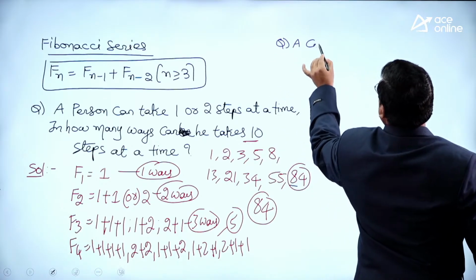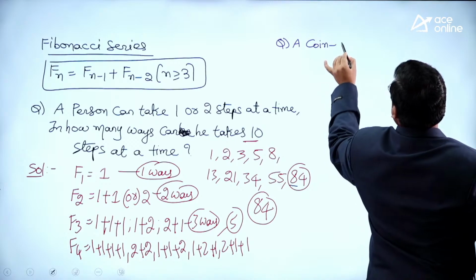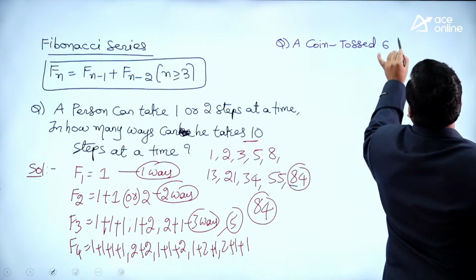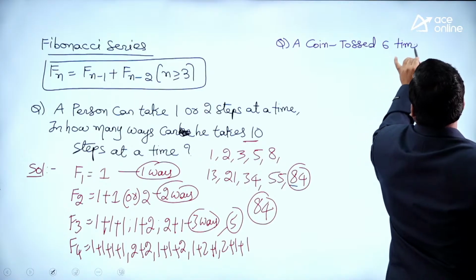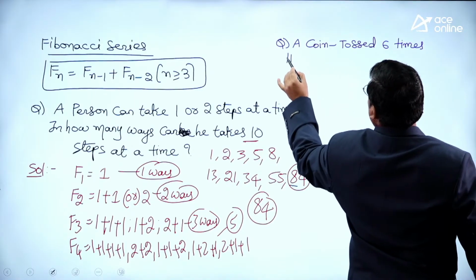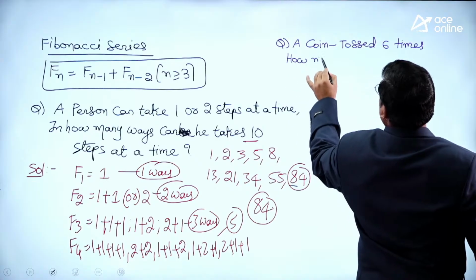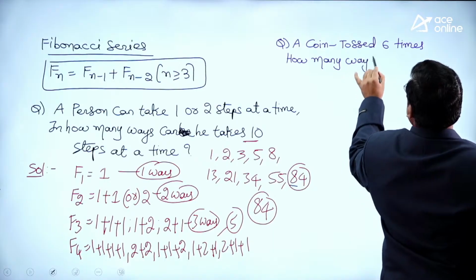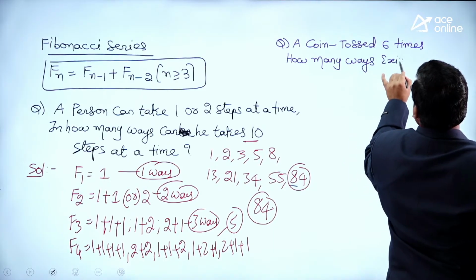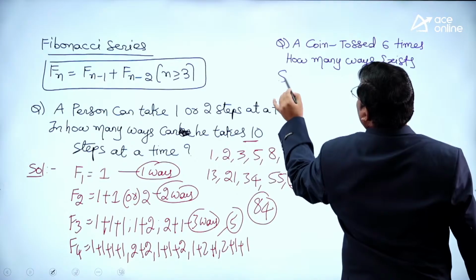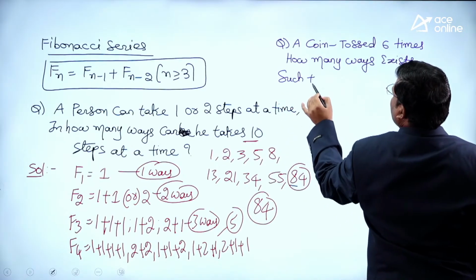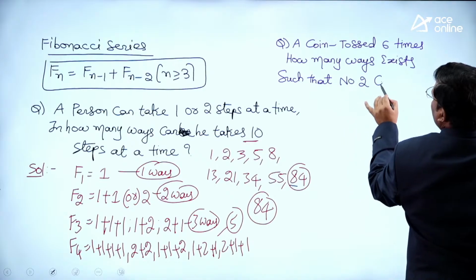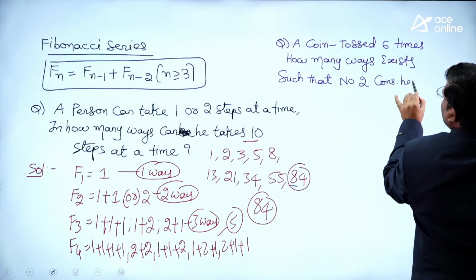A coin is tossed 6 times. How many ways exist such that no two consecutive heads appear?